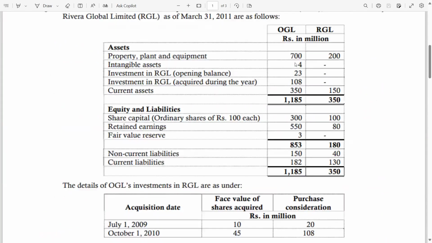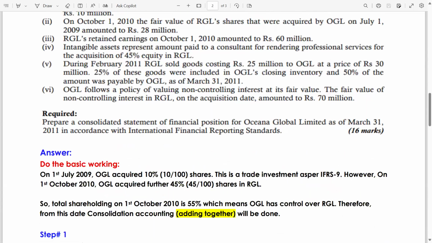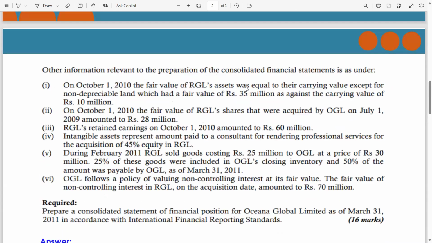Let me show you this one. The entry should be PNL or expense debit, cash credit. What did OGL do? OGL debited the intangible rather than the expense. So OGL should have made an adjusting entry: PNL debit, intangible credit, because the intangible was incorrectly capitalized. To remove this intangible from the books, OGL should credit the intangible and debit the PNL, which was not done by OGL.